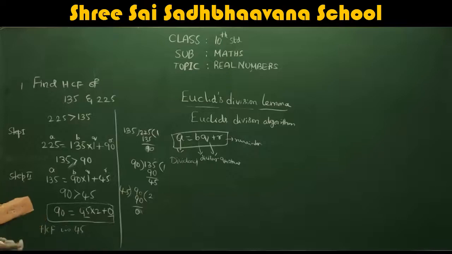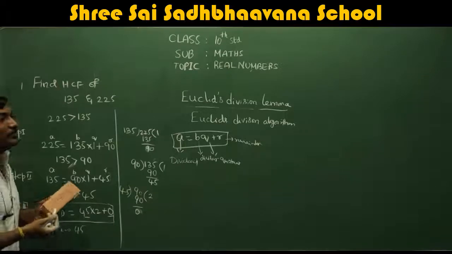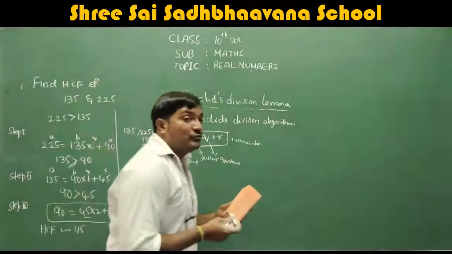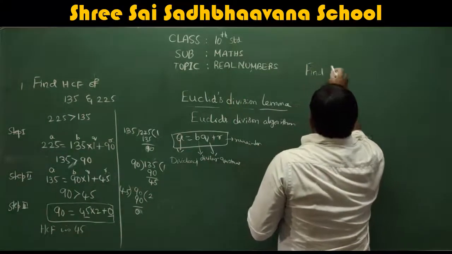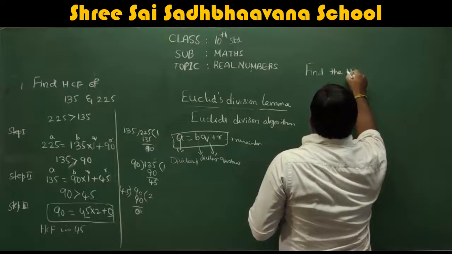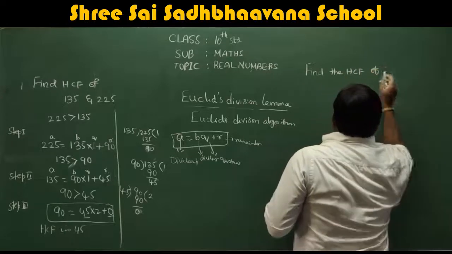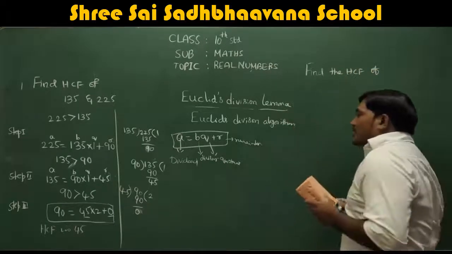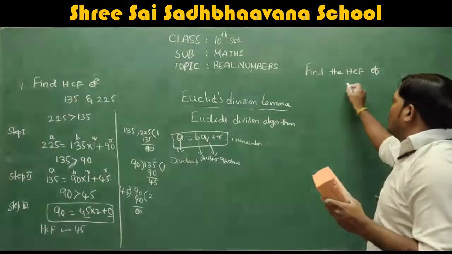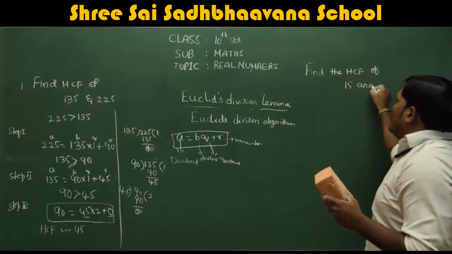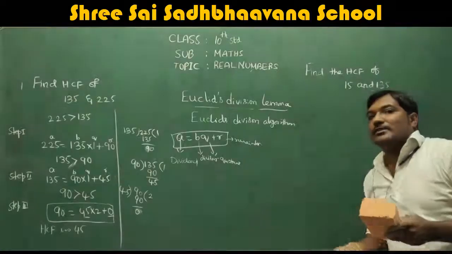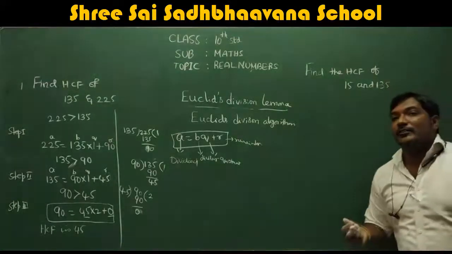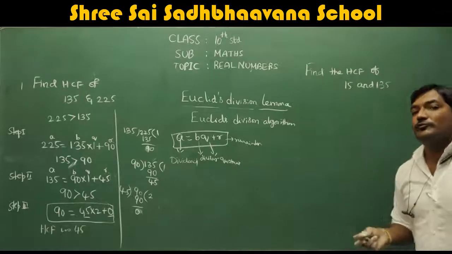Let me explain this Euclid's division algorithm with one more sum. Find the HCF of 15 and 135.